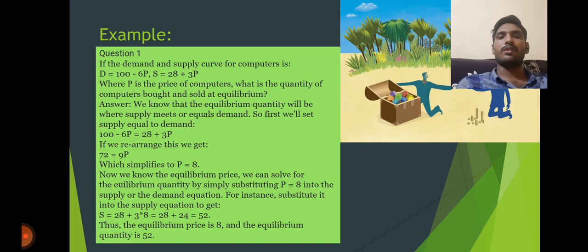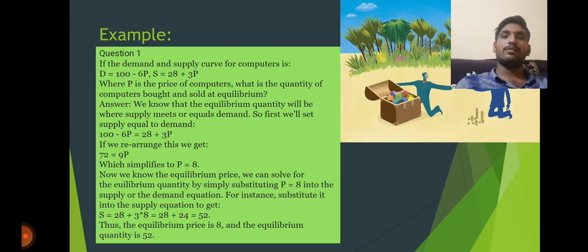So, for example, we are taking a numerical example. The first question is: if the demand and supply curves for computers are D = 100 - 6P and S = 28 + 3P, where P is the price of the computer, what is the quantity of computers bought or sold at equilibrium?